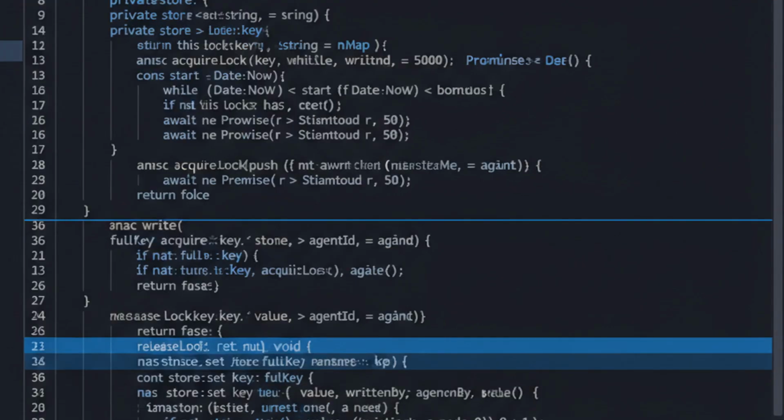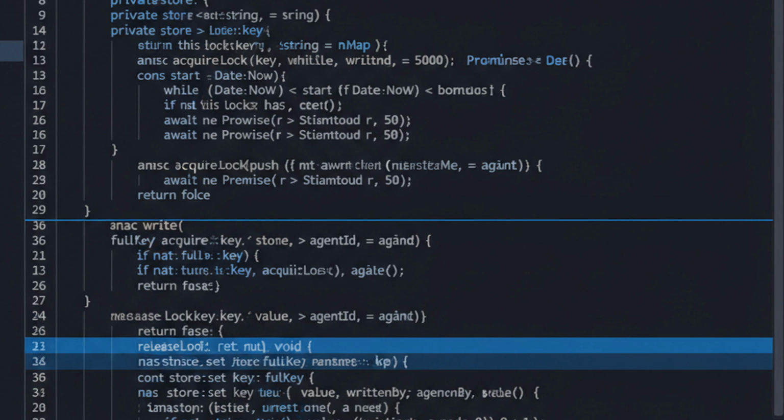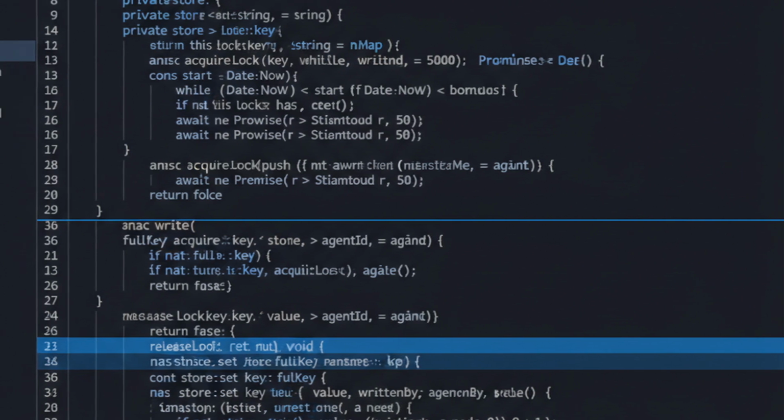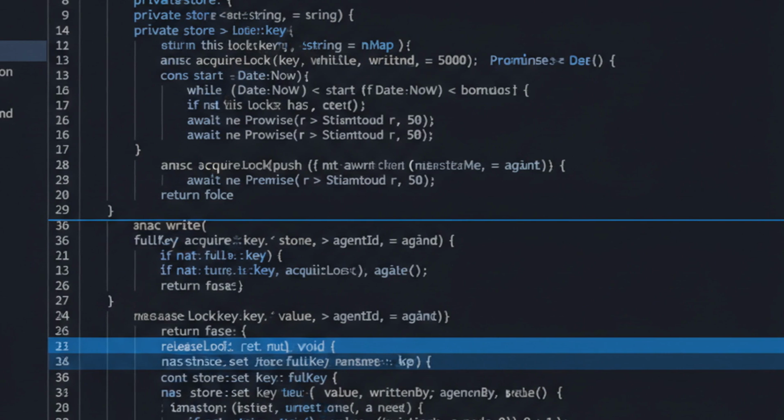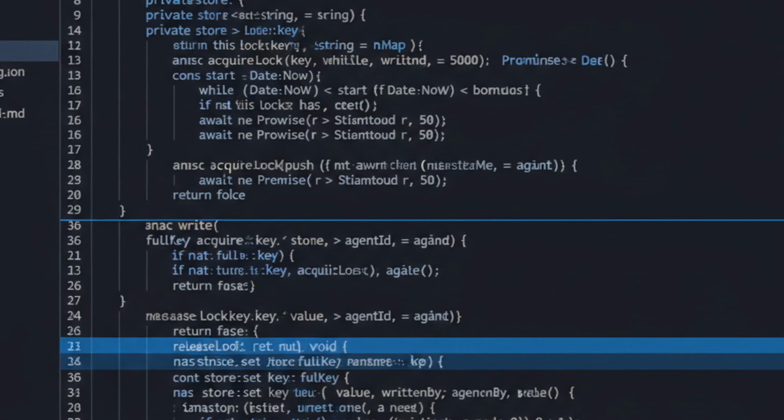Here's a shared memory implementation using a simple key-value store with namespacing. Each agent gets its own namespace, plus there's a shared namespace for cross-agent data. The critical addition is locking. When an agent writes, it acquires a lock to prevent race conditions.